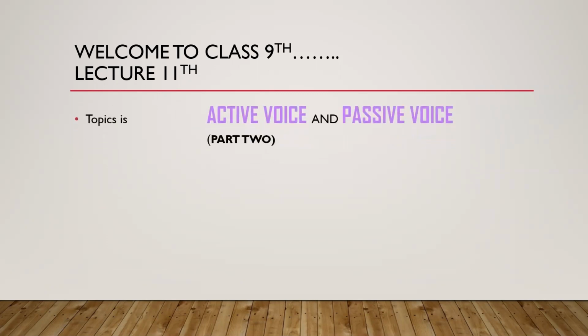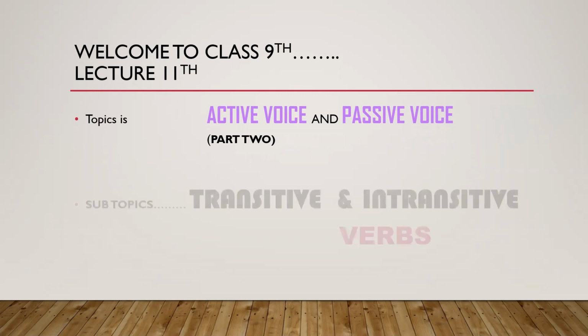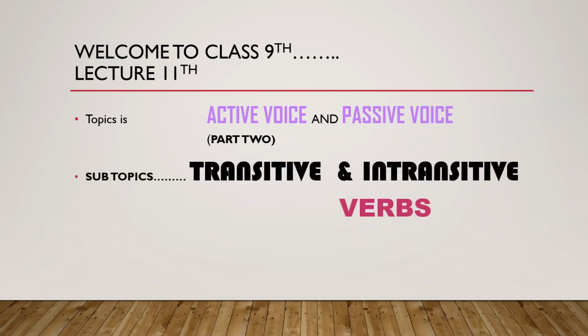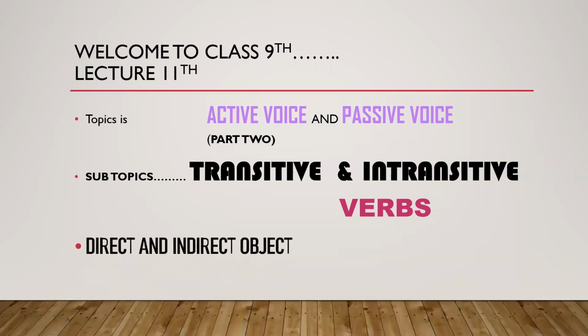As you know, today we have a topic about transitive and intransitive verbs and also direct and indirect objects. Dear students, these topics are connected with the main topic, active voice and passive voice. In the last lecture, we learned about the active voice and passive voice. What is active voice and what is passive voice?